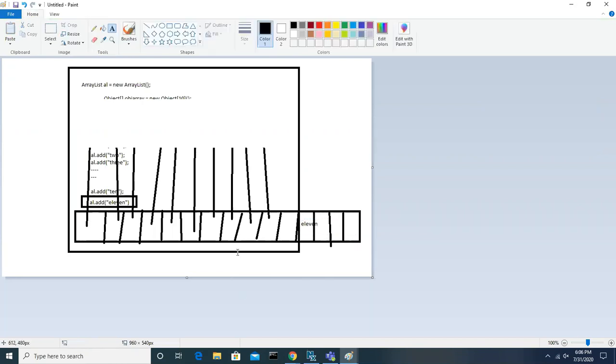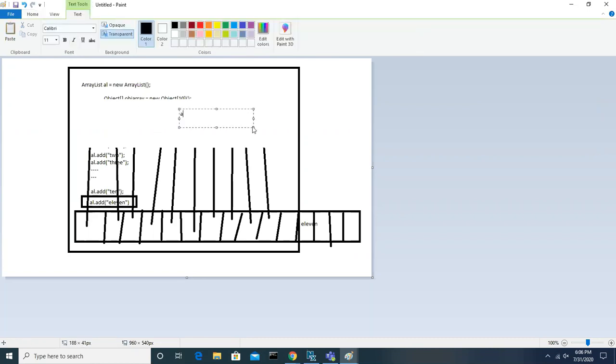Now, like this, it will keep on adding. While adding the 11th element, we faced this exceeded issue. Then it created a new array. And what about the 12th element, guys? Let's say al.add(12). I'm adding 12.